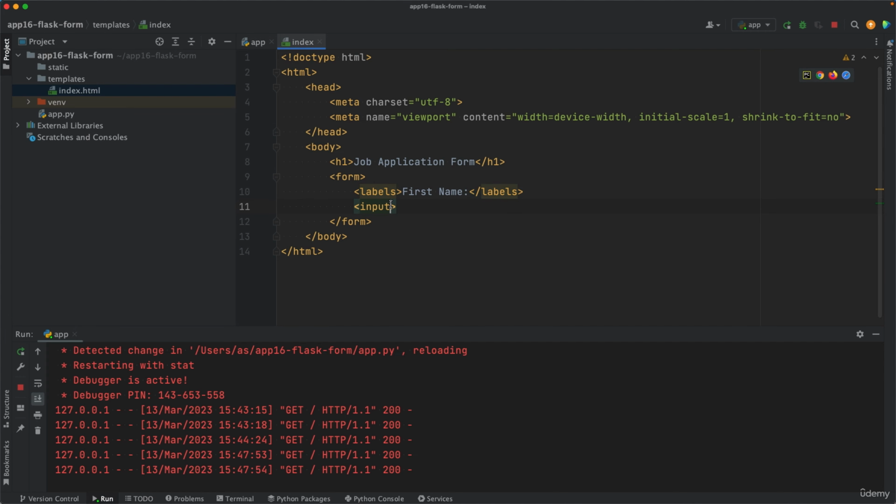So with inputs, you write here the parameters of that tag. So the type will be text for this input, the ID will be first name, and the name will be first name as well. So these will be needed later on because we refer to that from the Python file.